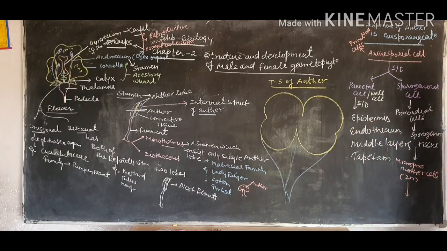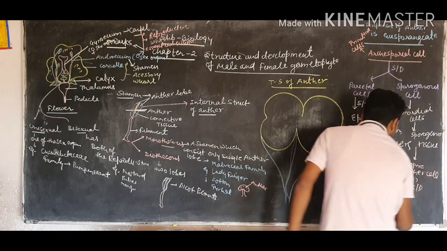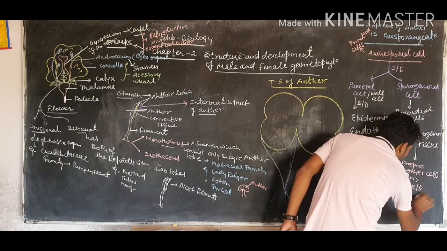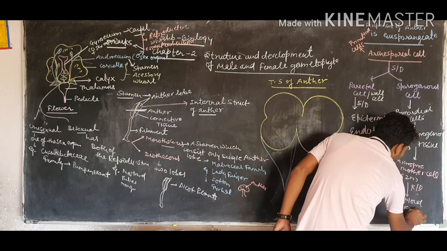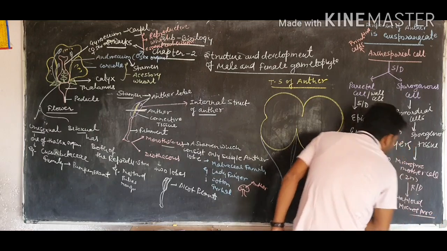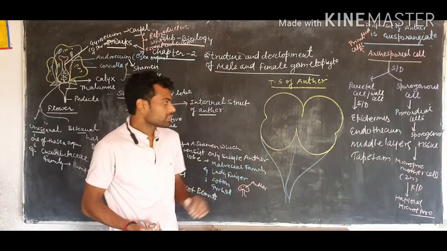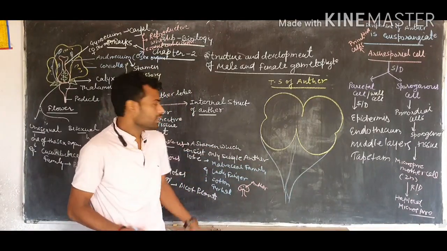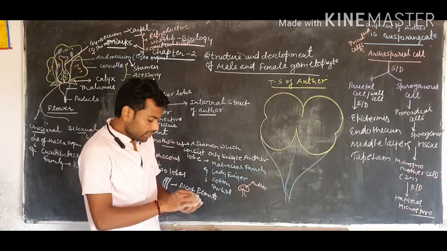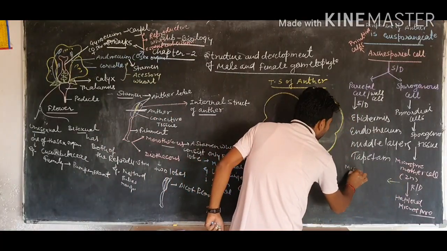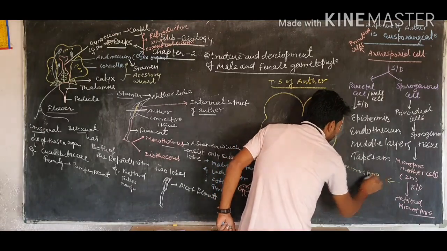After maturation and the formation of pollen grains, the microspore mother cell undergoes reduction division and forms many haploid microspores. This formation of haploid microspores through reduction division of the microspore mother cell inside the microsporangium is called microsporogenesis.